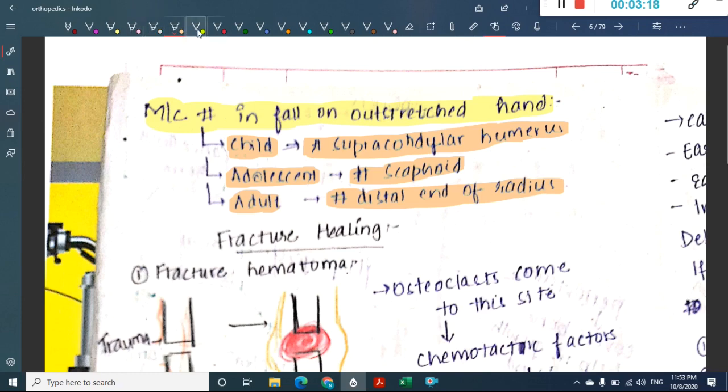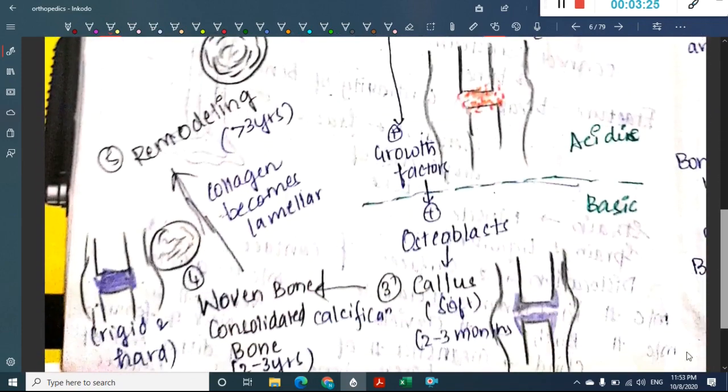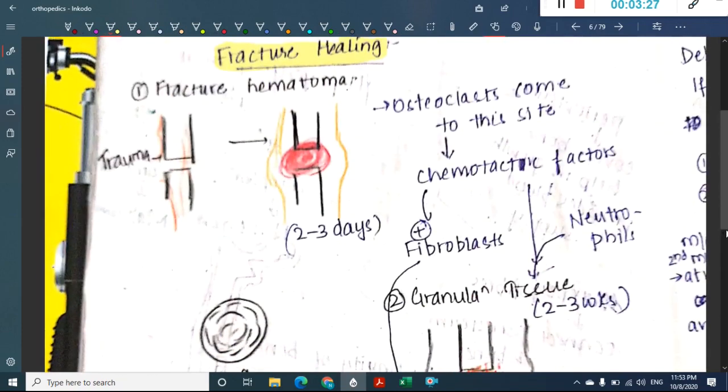Then let us now learn about some points about fracture healing. In fracture healing we have 5 different zones. First we have something called fracture hematoma. Whenever there is trauma, it results in blood leaking to that site, causing fracture hematoma, which is formed in around 2 to 3 days.